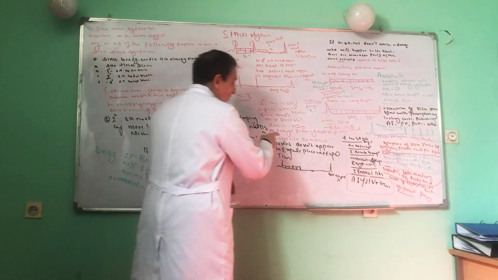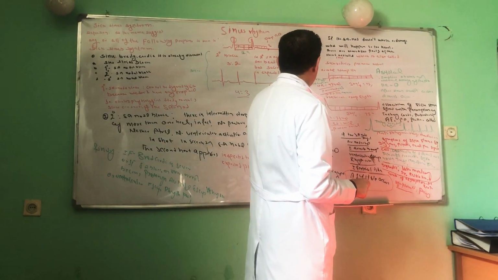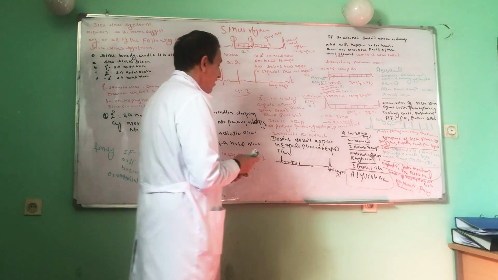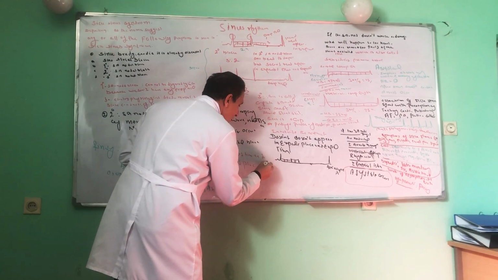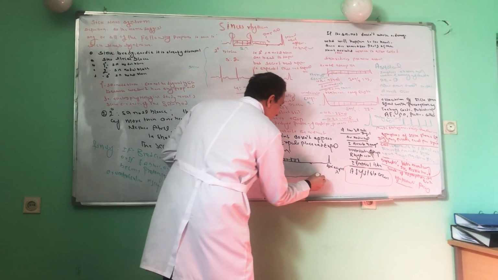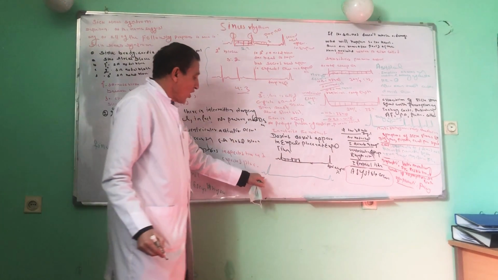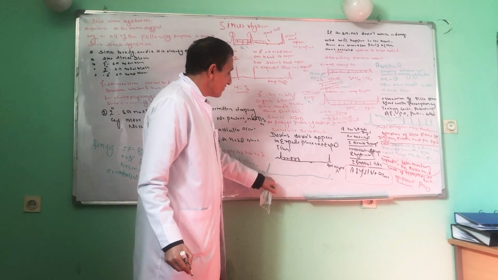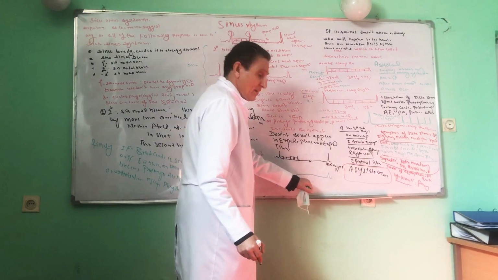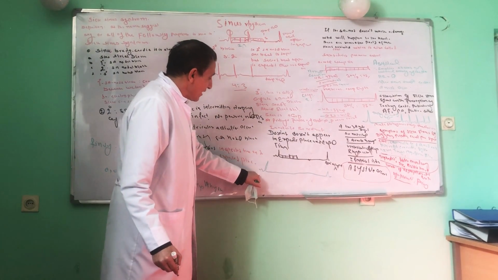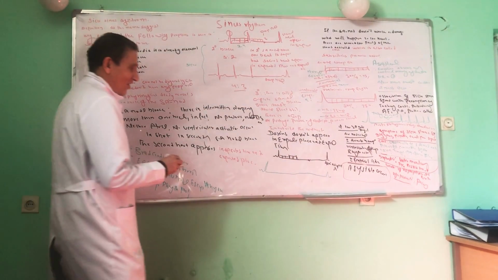In third degree sinoatrial block, there is a long gap, a prolonged period of electrical inactivity of the heart.